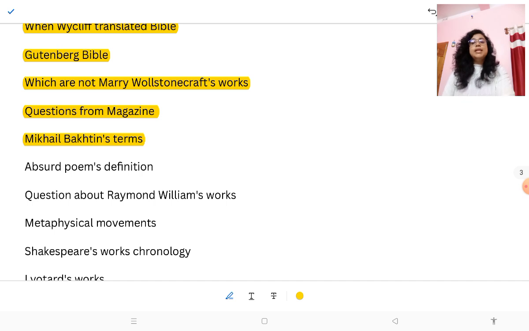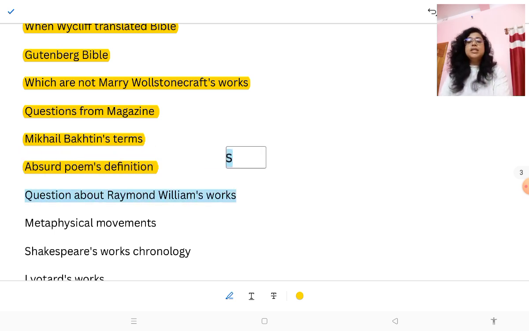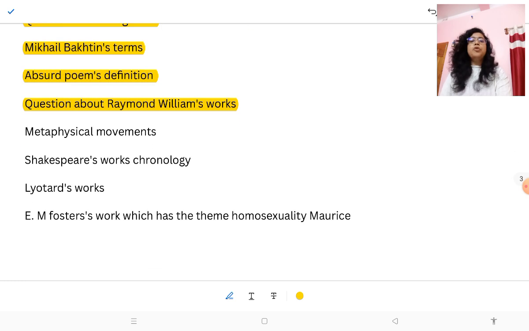So they gave questions on heteroglossia and polyphony with their definitions. Then absurd poems definition. There are some statement-wise questions and you have to tick the right one. There are some definitions, some facts about absurd poems. In the first shift they gave questions on absurd theater, and in the second shift absurd poems. Then questions about Raymond Williams' works. They gave statement-based questions from Raymond Williams' works.